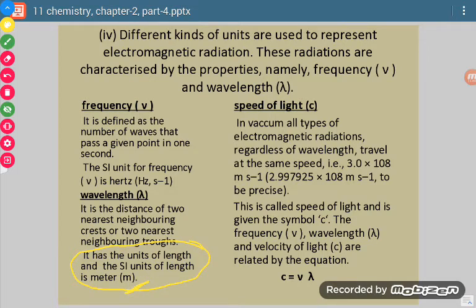Now the third thing, speed of light. As we discussed earlier, these waves do not require any medium.